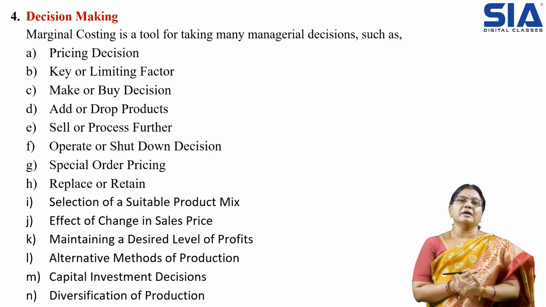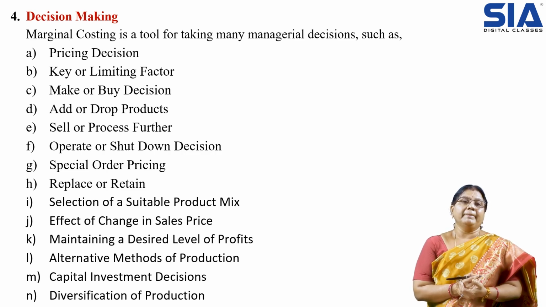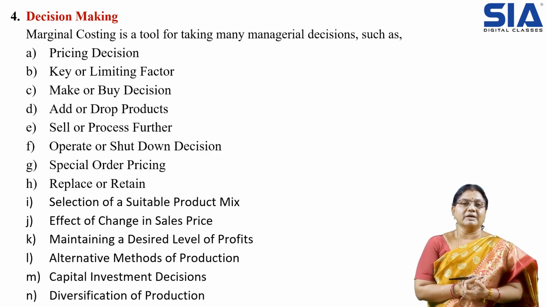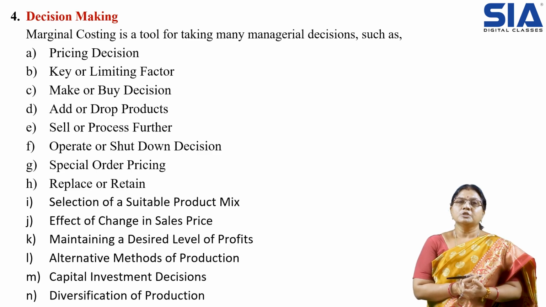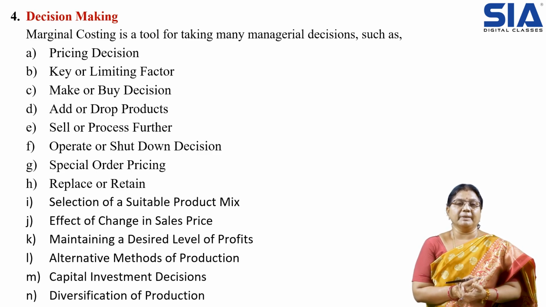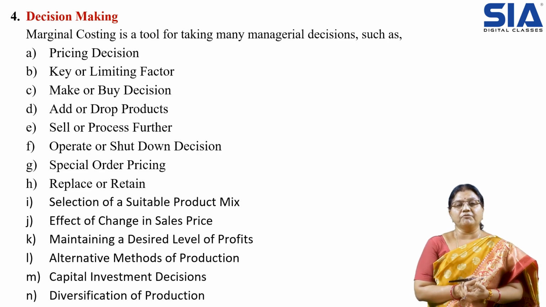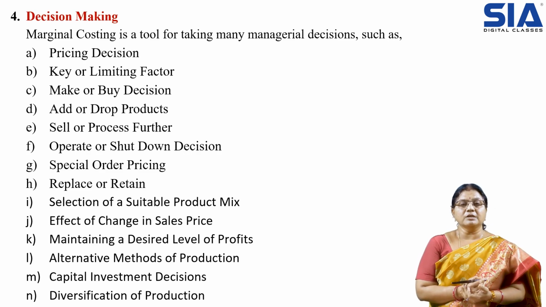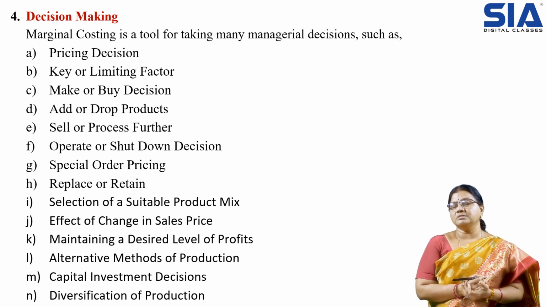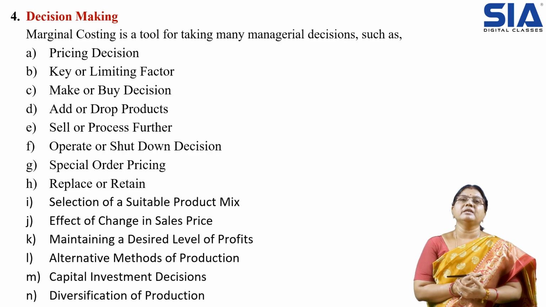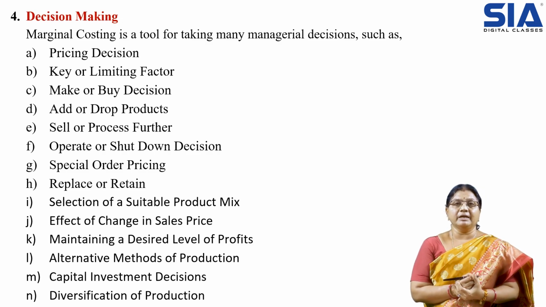Those areas are: pricing decision like key or limiting factor, make or buy decision, add or drop products, sell or process further, operate or shut down decision, special order pricing, replace or retain, selection of suitable product mix, effect of change in sales prices, maintaining a desired level of profit, alternative methods of production, capital investment decisions, and diversification of production. These are the important major areas where decision making is very typical.